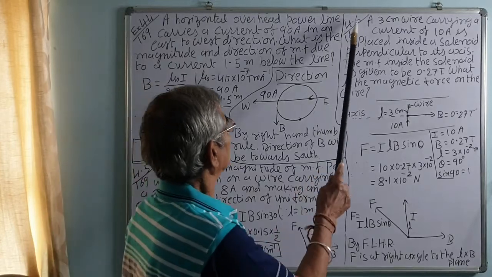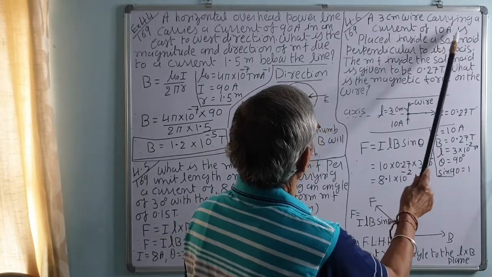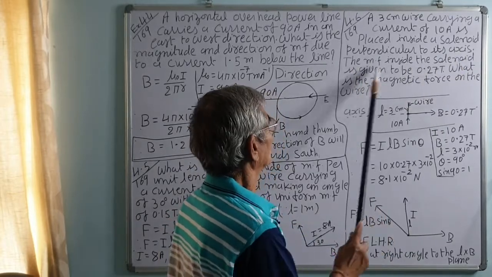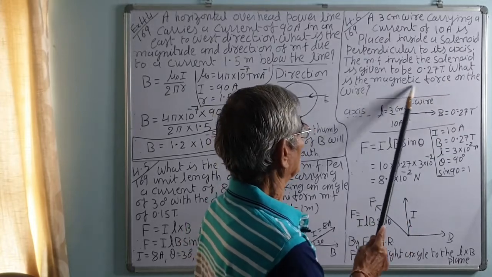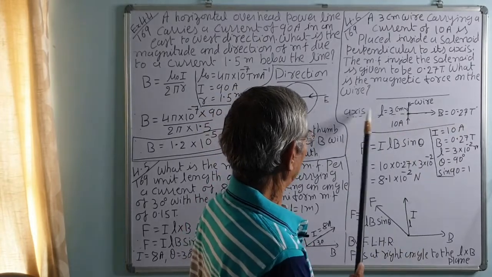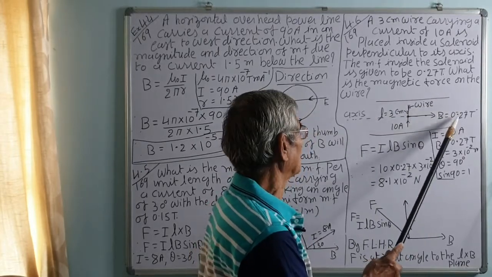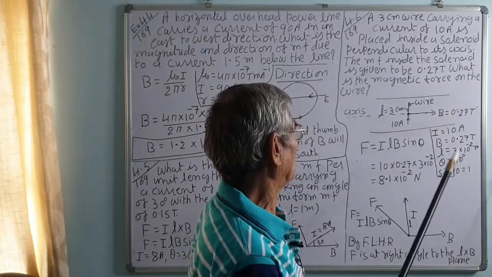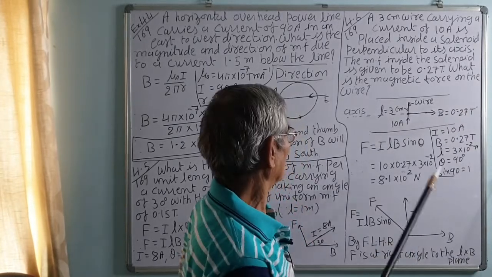Next, 4.6 on page number 169. A 3 centimeter wire carrying a current of 10 ampere is placed inside the solenoid perpendicular to its axis. The magnetic field inside the solenoid is given as 0.27 Tesla. What is the magnetic force on the wire? This is the axis of the solenoid, and the magnetic field is along the axis. In the case of the solenoid, the field is uniform and along the axis. The magnitude of the magnetic field due to the solenoid at the center is 0.27 Tesla along the axis.